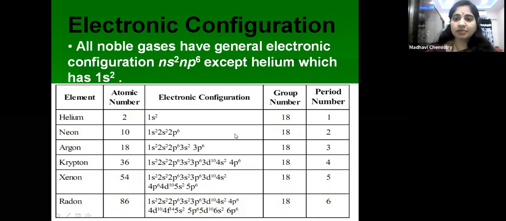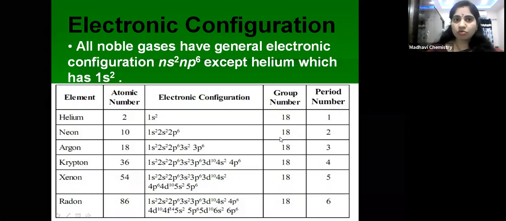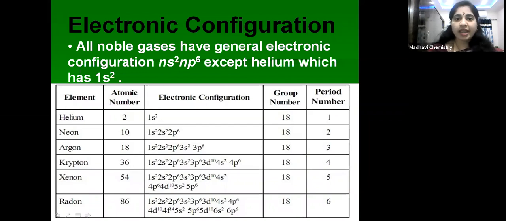Okay. Next coming to group number. All these elements belong to group 18. Why? Because in their outer shell, how many electrons are they having, except helium? Remaining all are having 8 electrons in their outer shell. So that's why they belong to 18 group. Is that clear, children? This is about the electronic configuration of 18 group elements.